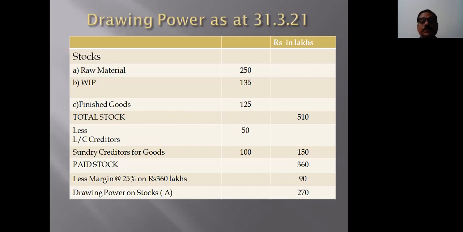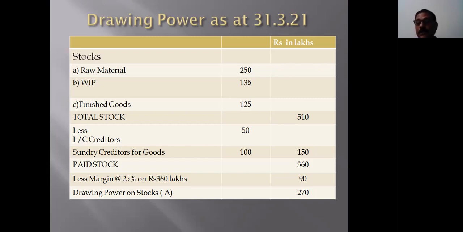Suppose the raw materials is, in the present case, 250 lakhs, work in progress is 135 lakhs, and finished goods are 125 lakhs. The total stocks of Messrs X as at 31/3/21 would be 510 lakhs.